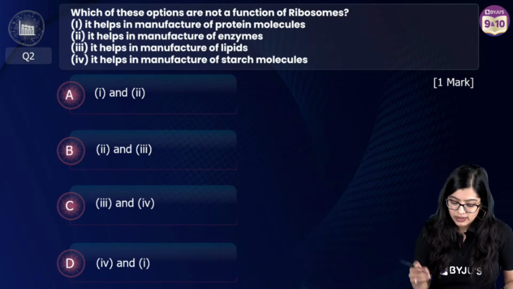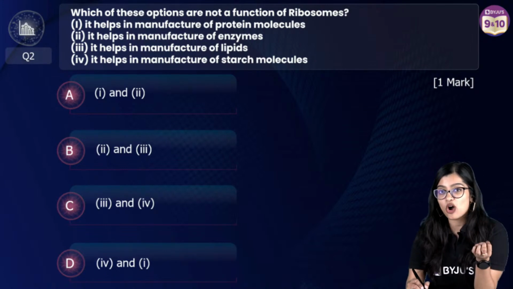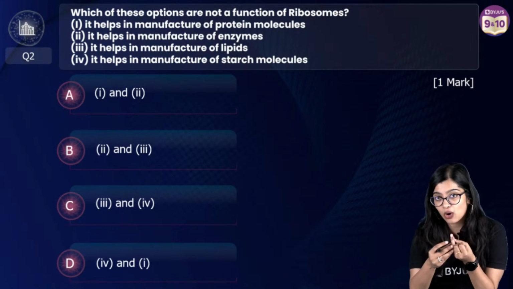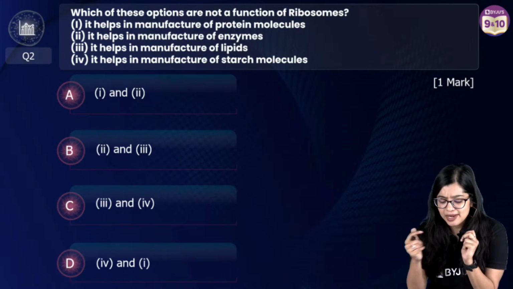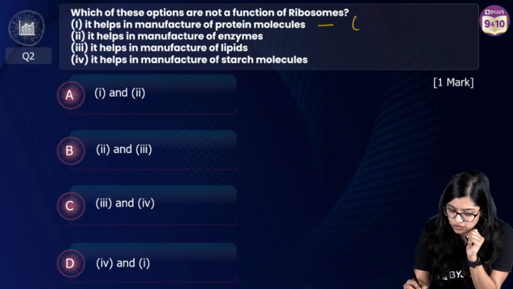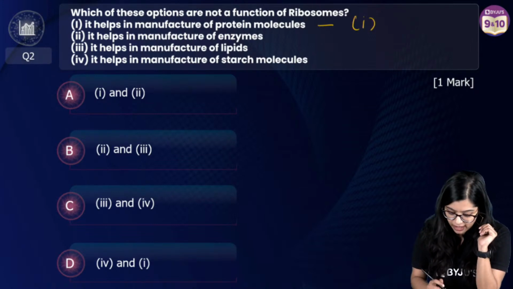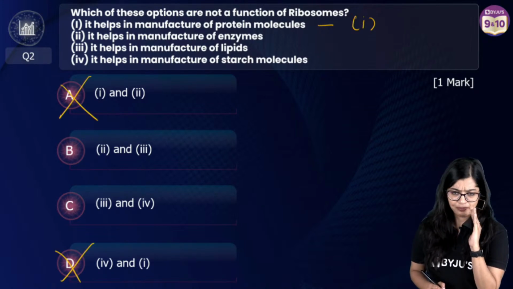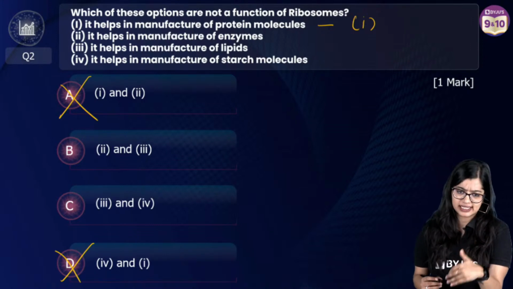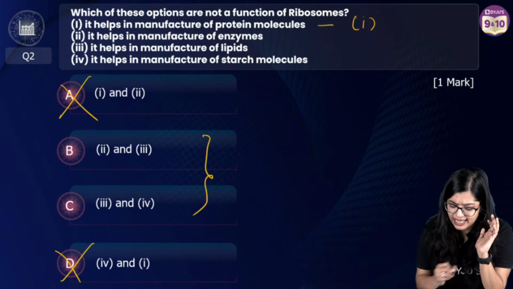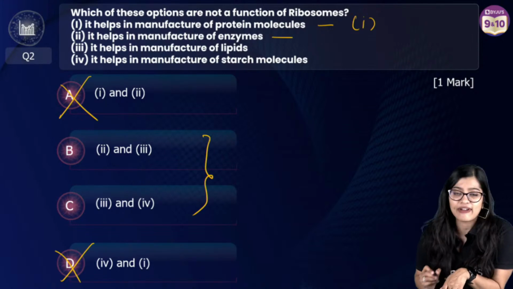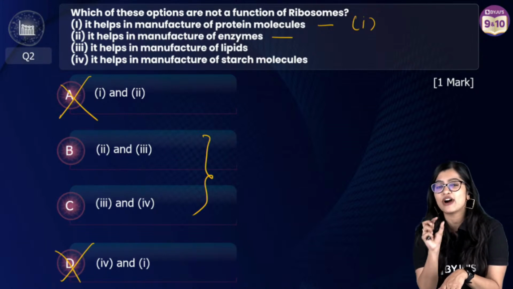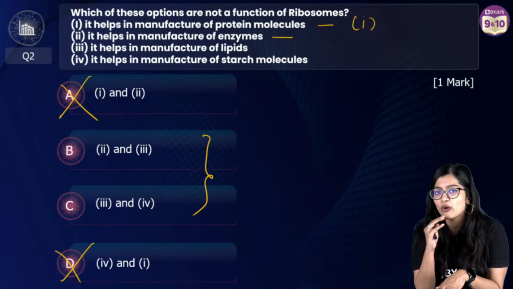What are ribosomes? We know that ribosomes are tiny cell organelles which are either found attached to the endoplasmic reticulum or freely floating, right? They help in protein manufacture. So one is definitely a function. That means I can eliminate option A and option D because it says 1. Now I'm left with B and C. It helps in manufacture of enzymes. How many of you feel like the ribosome's function is not to produce enzymes? Ma'am, how can you say it produces enzymes?